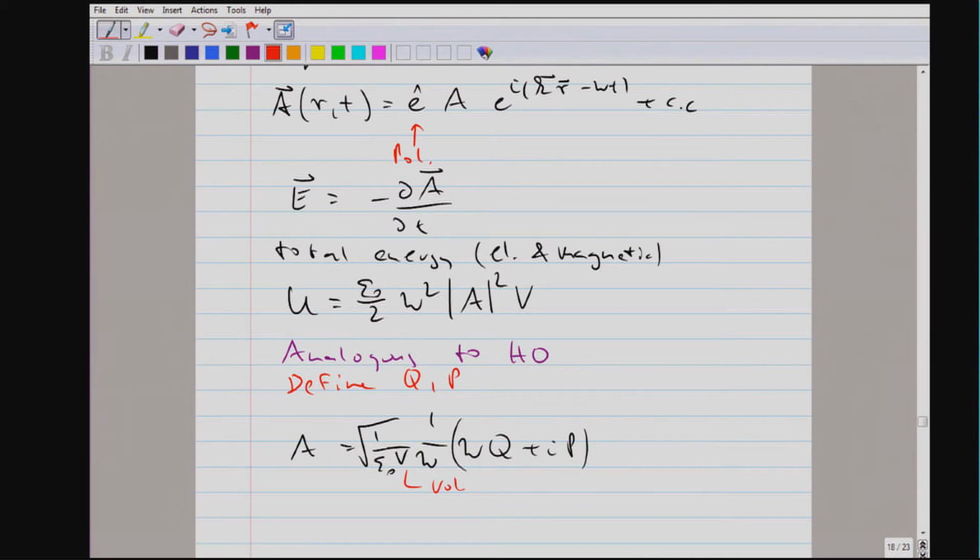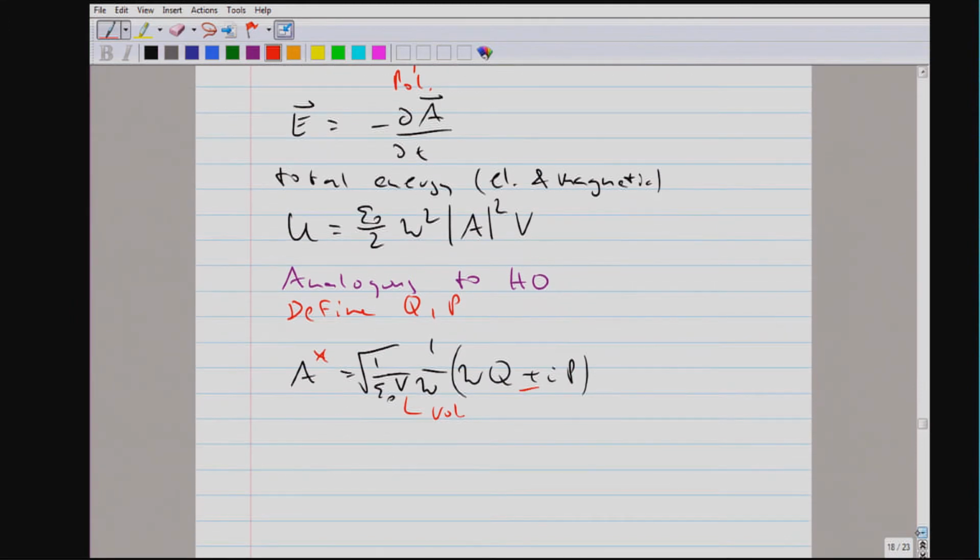Well, you would say I have two new quantities Q and P, so I need two equations, and the two equations involve A and A complex conjugate. So now we had an expression for the total energy in terms of the amplitude of the vector potential.